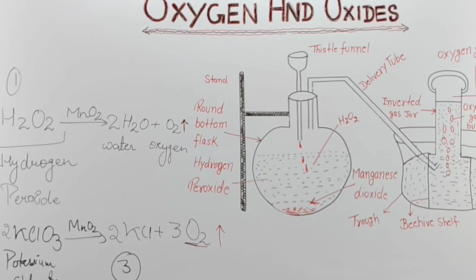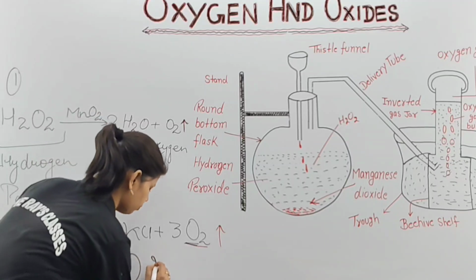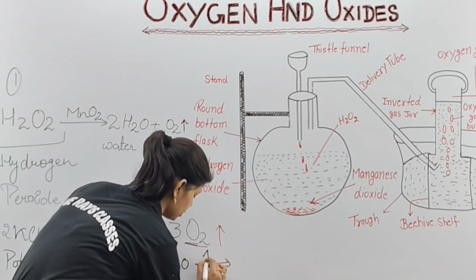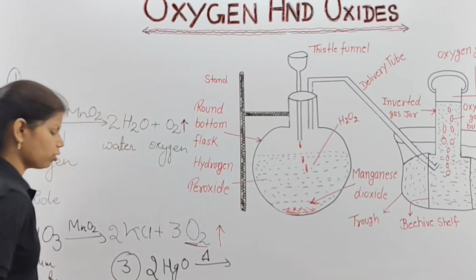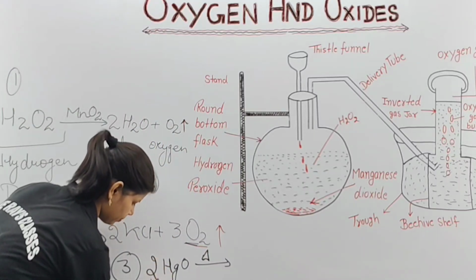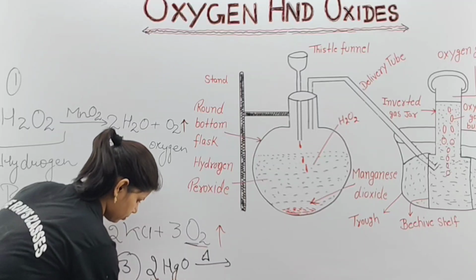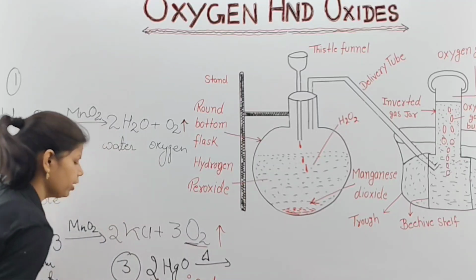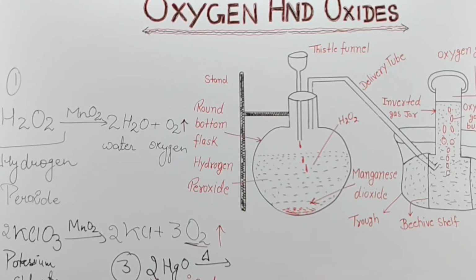Now, in the third case, when mercuric oxide is being heated, that means 2HgO, formula of what? Mercuric oxide. What are we going to do? When we heat this product, what will we get from here?